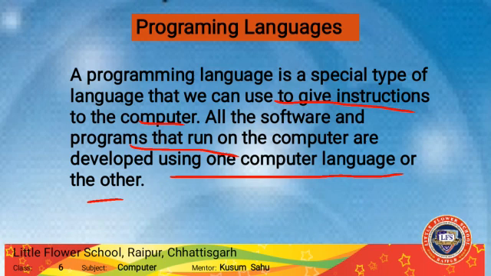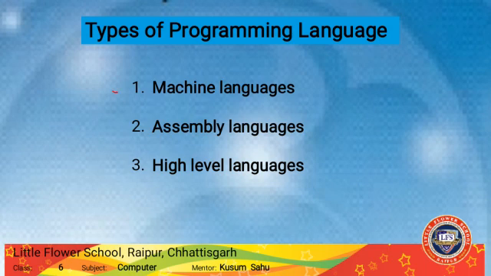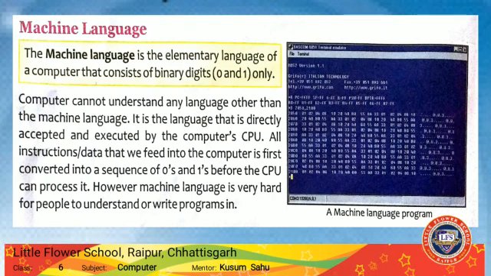Now the programming languages are categorized into three types: first, machine languages, second, assembly languages, and third, high level languages. Now come to the first one, that is machine language. Machine language is the elementary language of a computer that consists of binary digits 0 and 1 only. This type of language is coded with 0 and 1. Here you can see in the picture some numbers written with 0s and 1s.